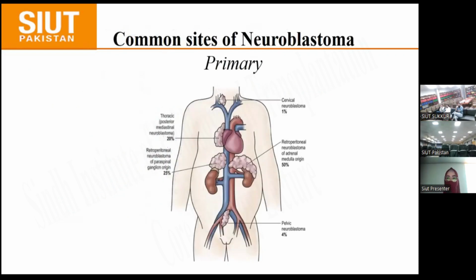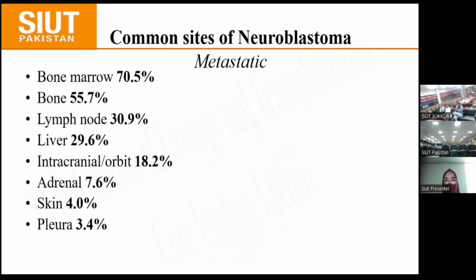Understand? Common site of primary neuroblastoma is the adrenal medulla in 50% of cases, paraspinal ganglia in 25% of cases, posterior mediastinum in 20%, pelvic neuroblastoma in 4%, and cervical neuroblastoma in 1% of cases. Common sites of metastatic neuroblastoma are bone marrow in 70% of cases, bone in 55%, lymph node 30%, liver 29%, intracranial or orbital involvement in 18%, adrenal 7.6%, skin in 4%, and pleura in 3.4%.